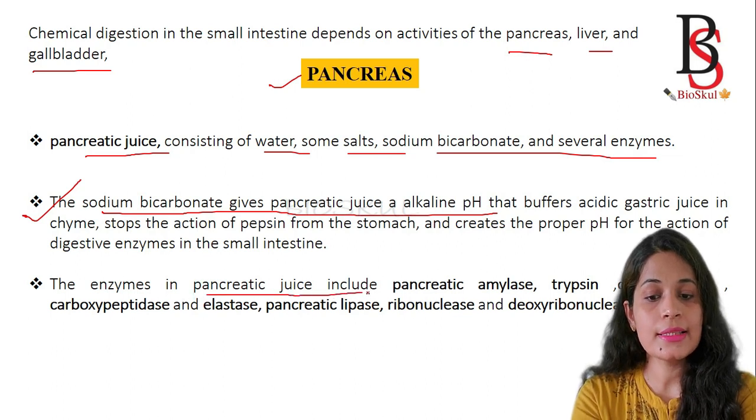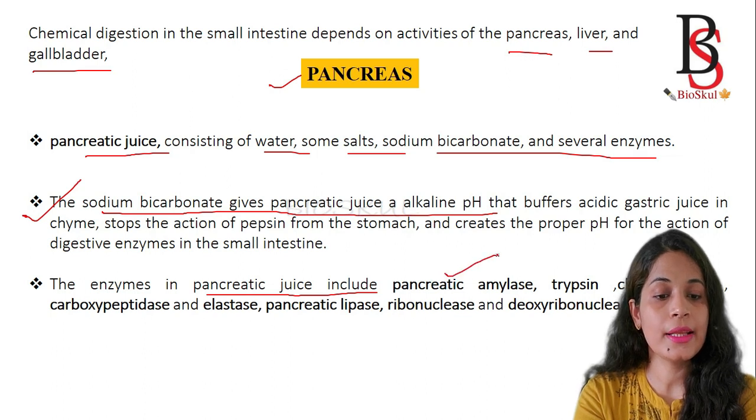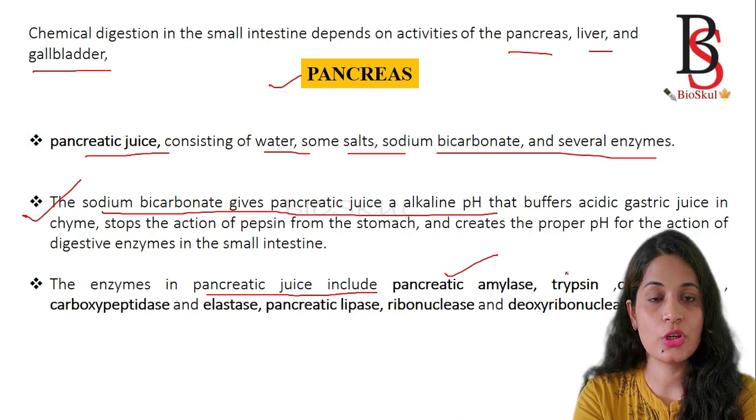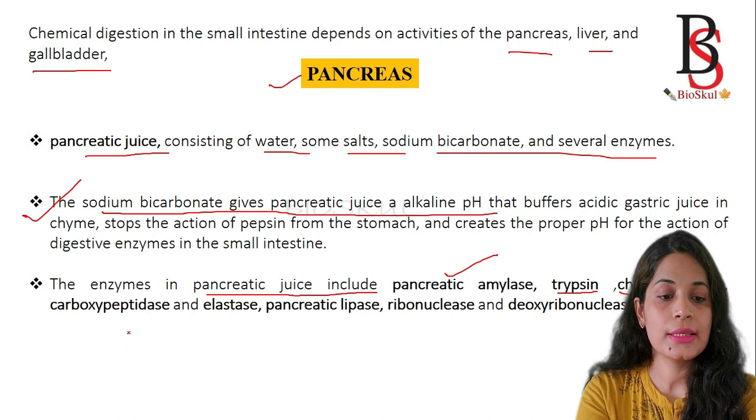Okay, and among the enzymes of pancreatic juice, pancreatic amylase helps in the digestion of carbohydrate. Similarly, the enzymes which help in the digestion of proteins are trypsin, chymotrypsin, carboxypeptidase and elastase.